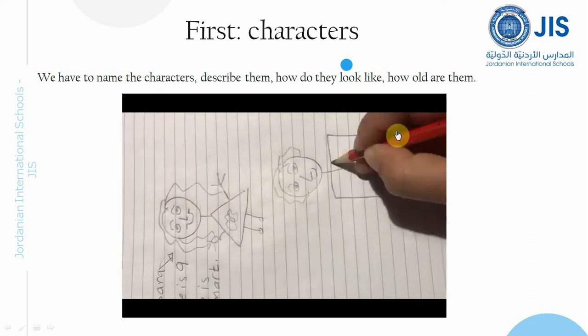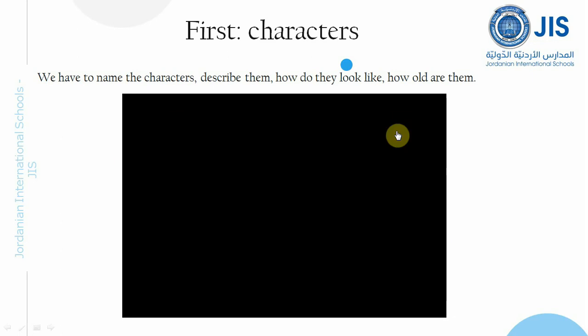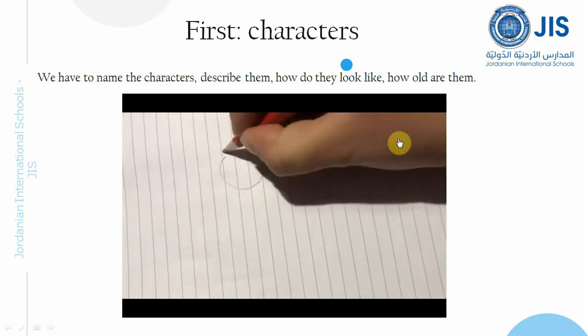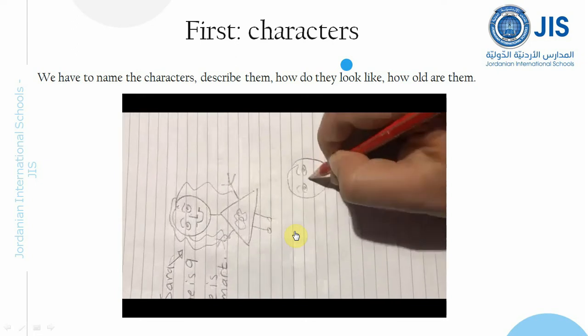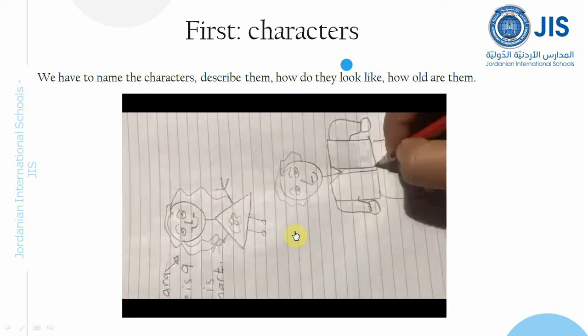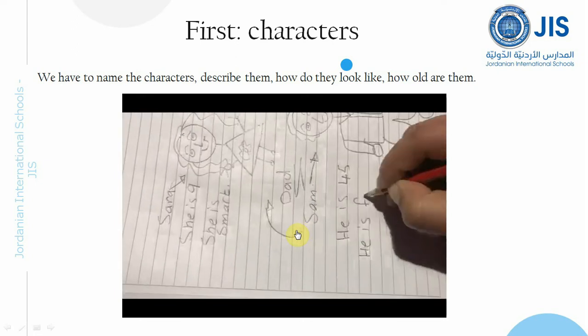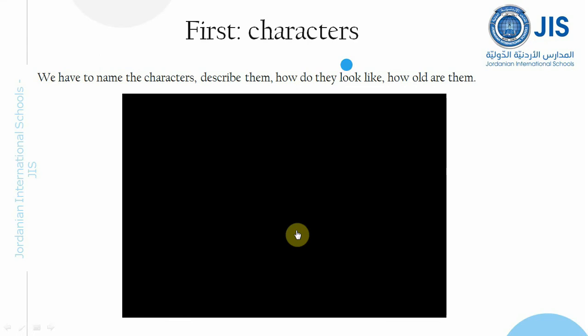I called him Sam. I said that he is 45 and he is smart, and she is smart and funny and she's 9. I drew her and I named her Sarah. I named him Sam. So I gave them names, I gave them ages, I gave them looks. I drew them. So this is the first step. You have to tell me the characters, name them, tell me about them, and describe them for me.